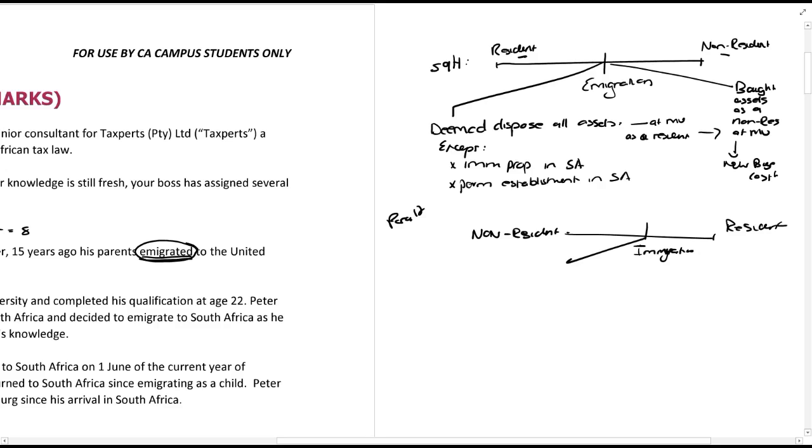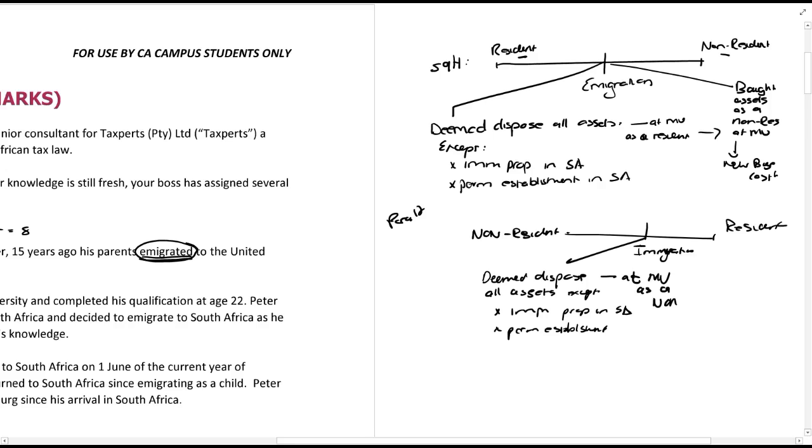Right before, you are deemed to dispose of all assets except immovable property in South Africa and permanent establishment. It works in exactly the same way as section 9H. You treat it as deemed to dispose at market value as a non-resident.